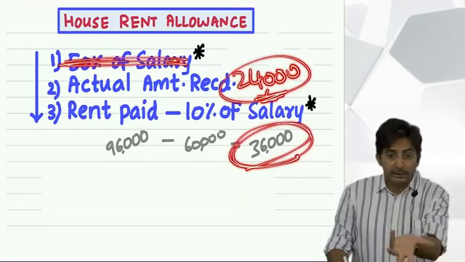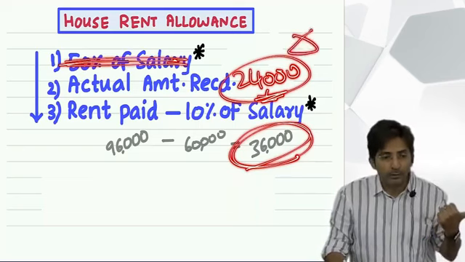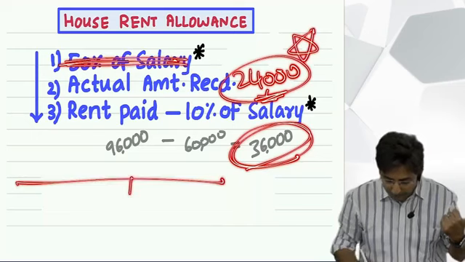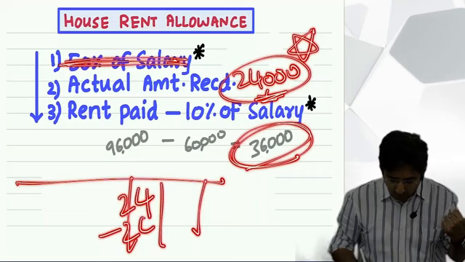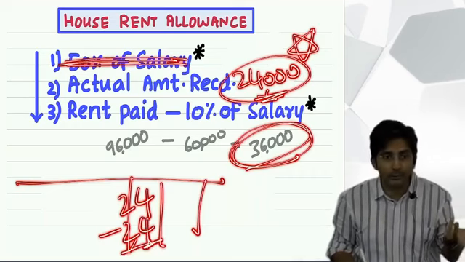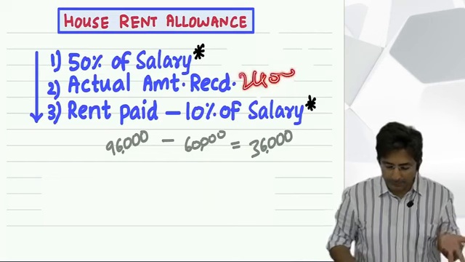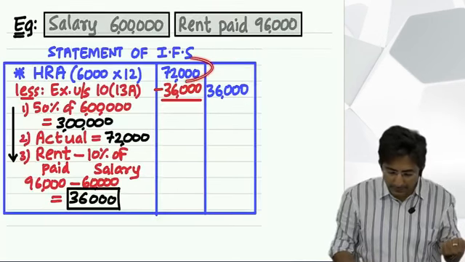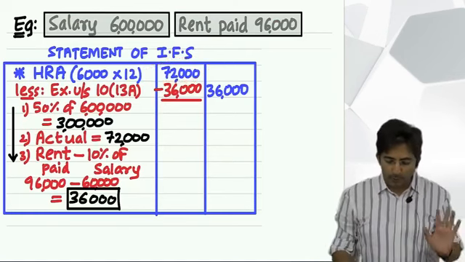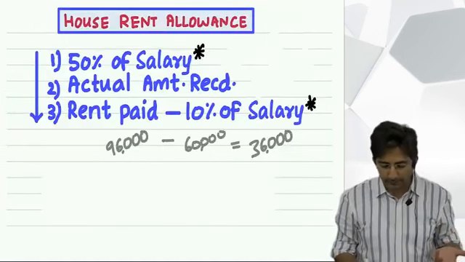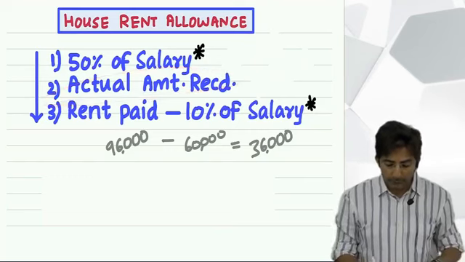And in the formula, whichever is lower, automatically 24 will be lower. And when you prepare the statement, inner column 24 minus also 24, outer column 0. Correct or not? This amount is nothing but the one which is in the inner column, and minus also 24. So actual amount received I don't have to justify. Okay. But what is the logic of this 50%?